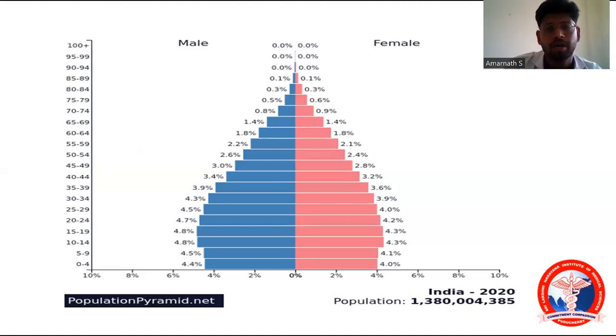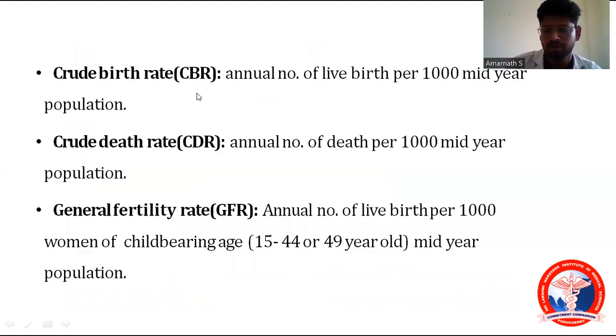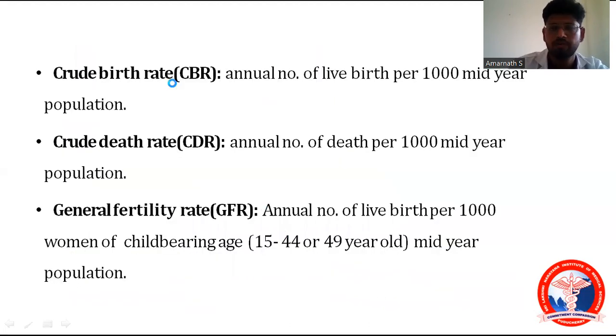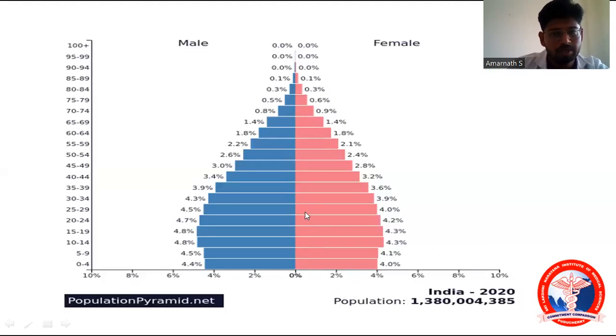See, in the developing country, the shape of this pyramid will be a broad base with a tapering top. That means we have a more younger population when compared to the older population. In the developing countries, we have a more younger population when compared to an older population. Okay, but there are other types also there.